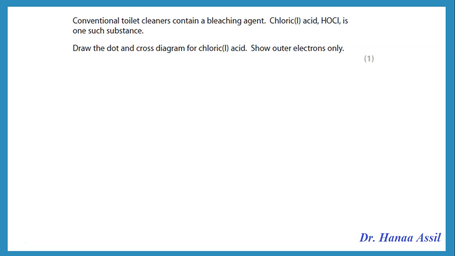Conventional toilet cleaners contain a bleaching agent. Chloric acid is one substance that is used as bleach. Draw a dot and cross diagram for HOCl. So we're going to draw HOCl. The O, of course, is in the middle, and that means the O will share one pair of electrons with the hydrogen and one pair of electrons with the chlorine. So this is normal covalent bonds with pairs of electrons being shared.